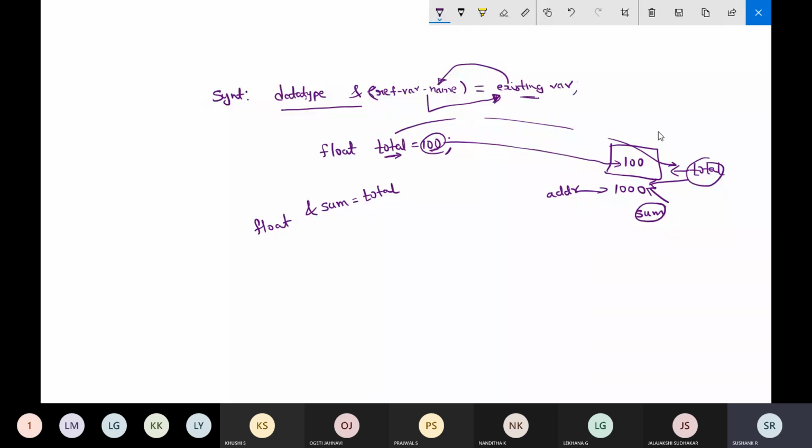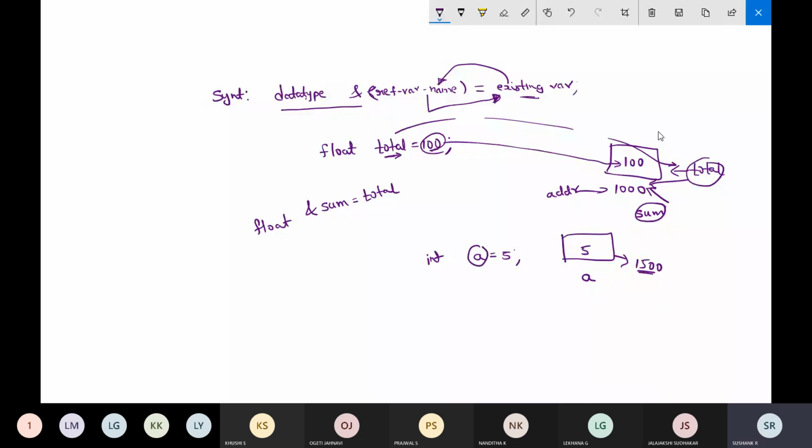See, I've created a variable. I'll give one more example. I've created a variable called a, and I gave it the value 5. Inside the memory block, the name of the variable is a. It is containing the value 5. We'll assume that it is available at the address 1500.